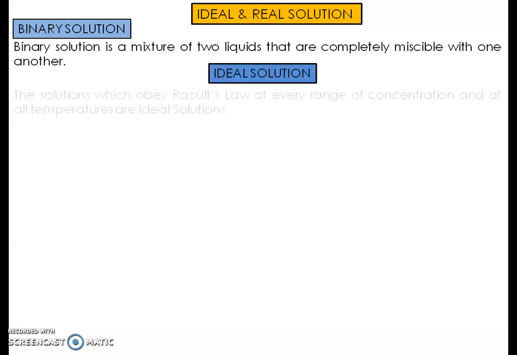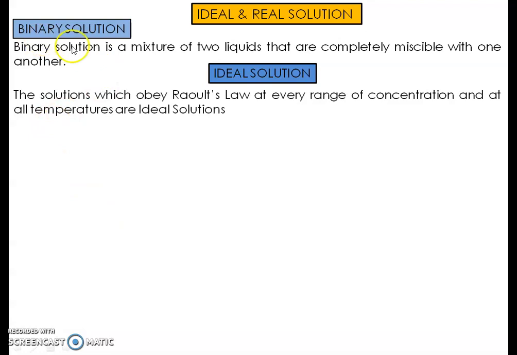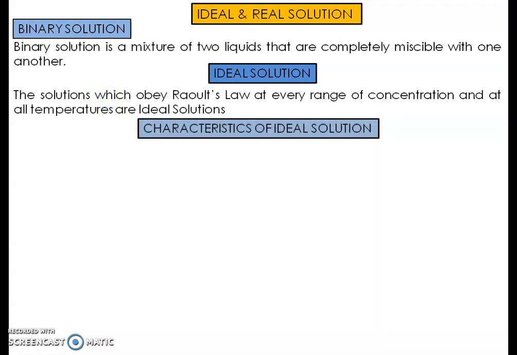So what is an ideal solution? The solution which obeys Raoult's law at every range of concentration and at all temperatures is an ideal solution. So basically speaking, an ideal solution is a solution which obeys Raoult's law at every concentration and at all temperatures. So what are the characteristics of an ideal solution? One by one we will discuss.